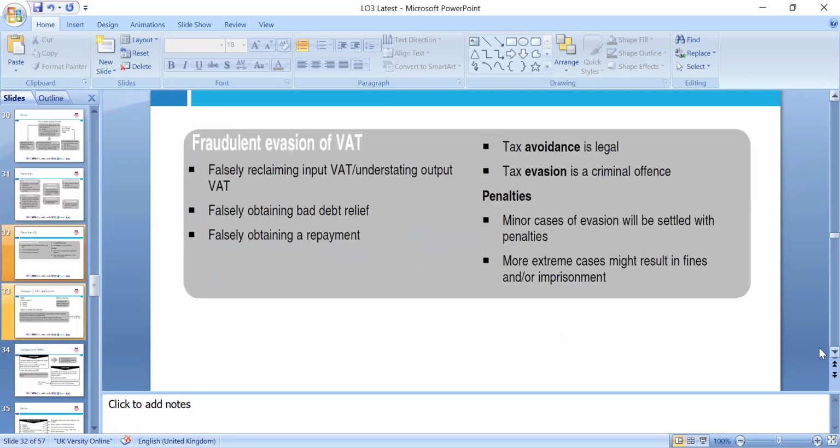Okay, fraudulent evasion of VAT: falsely reclaiming input VAT, understating the output VAT, falsely obtaining bad debt relief, and falsely obtaining a repayment. Tax avoidance is legal, but tax evasion is a criminal offense. For penalties, minor cases of evasion will be settled with a penalty, and extreme cases might result in imprisonment.